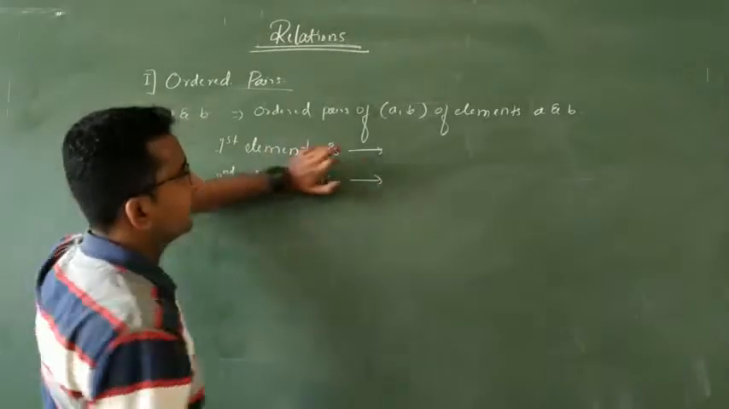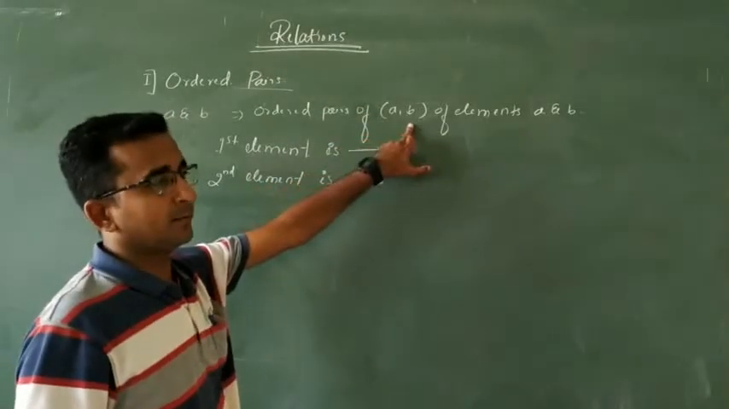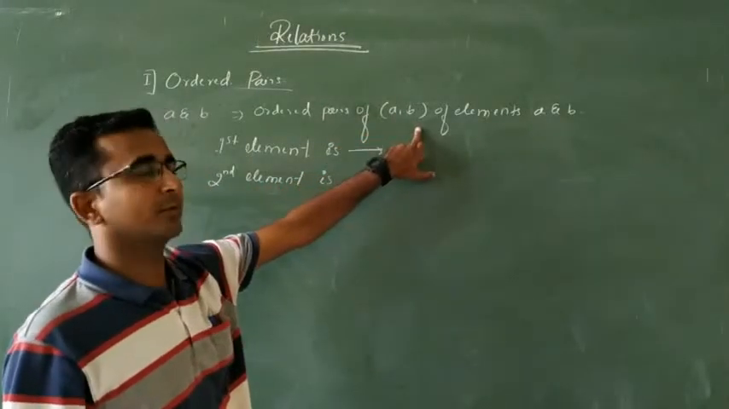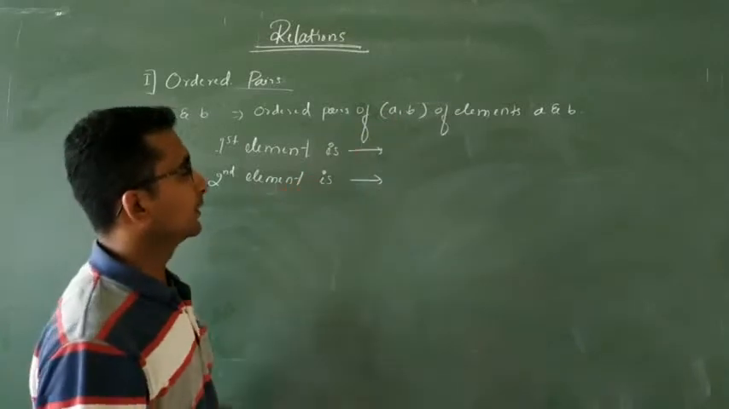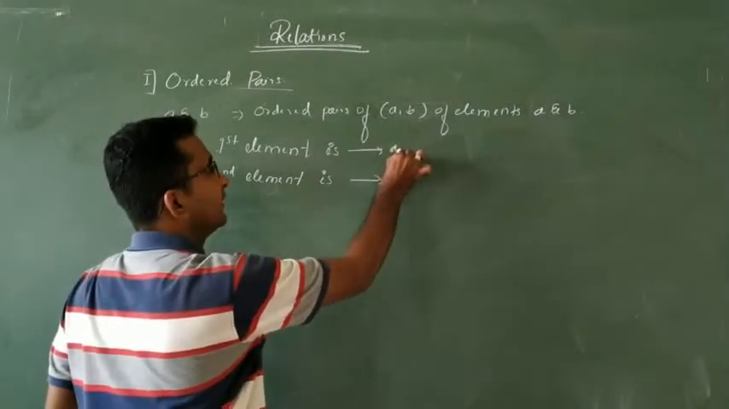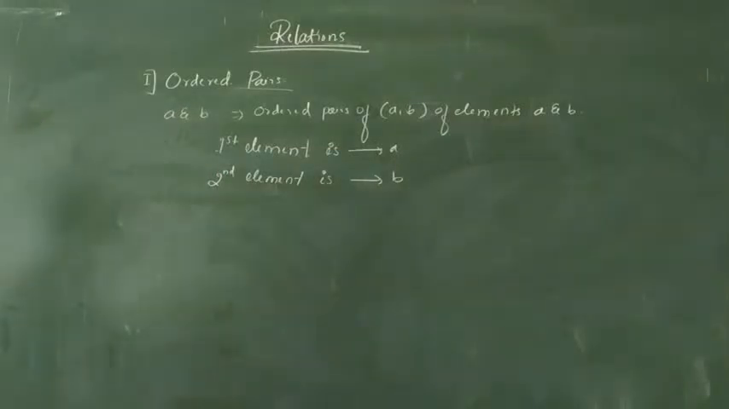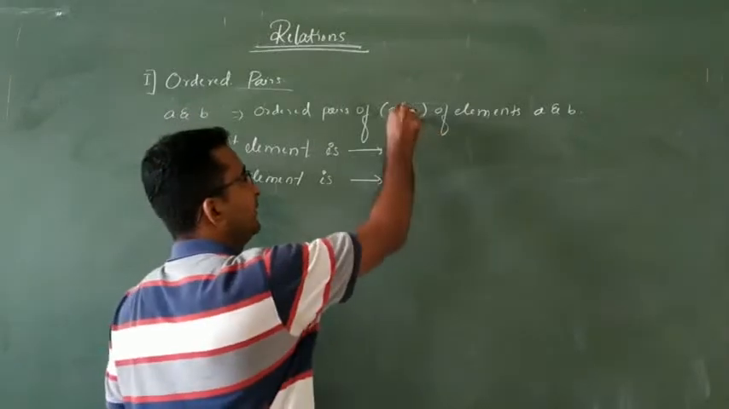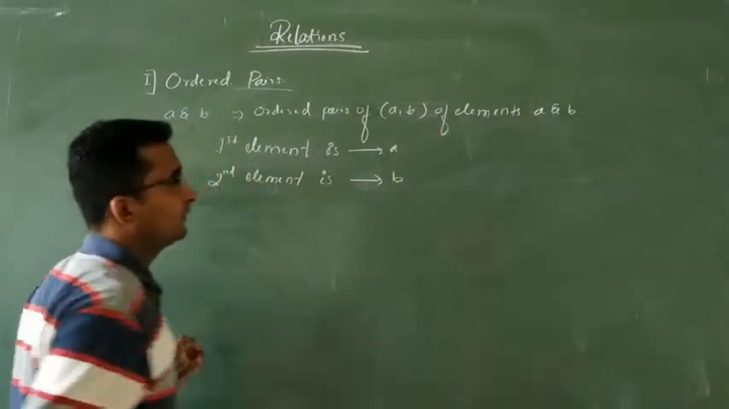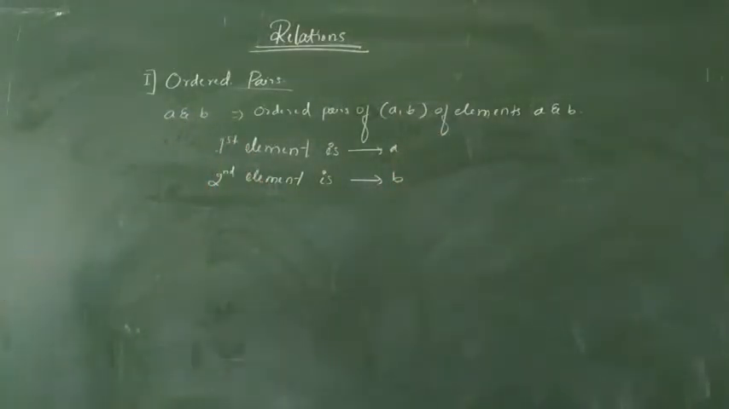When reading this, we can read it as the ordered pair of AB, or pair of AB. Here the first element is A and the second element is B. This is nothing but the ordered pair of AB. In the ordered pair of AB, the first element is A and the second element is B. So by pausing the video, you should note down the notes.